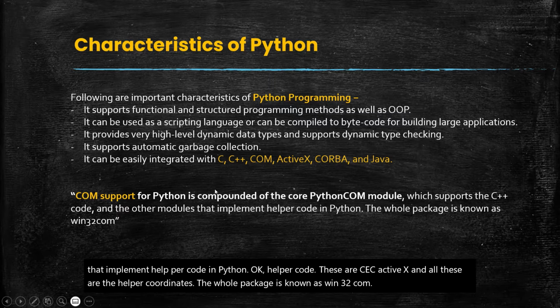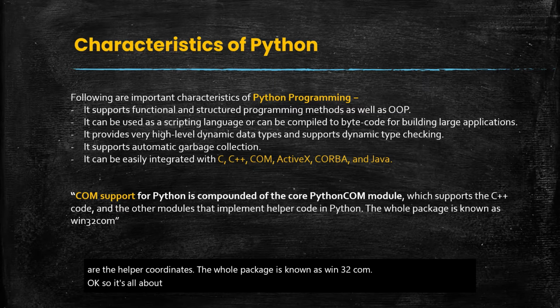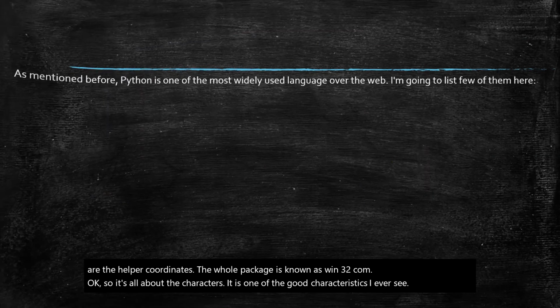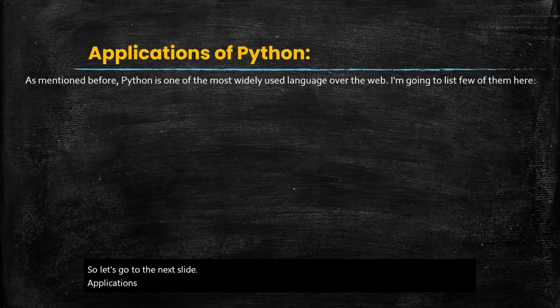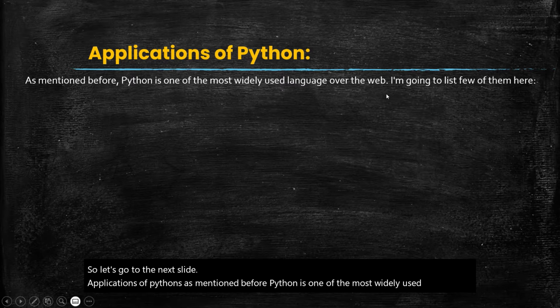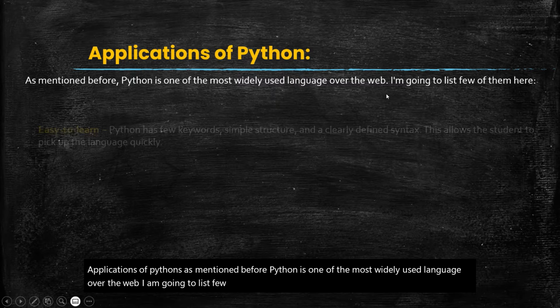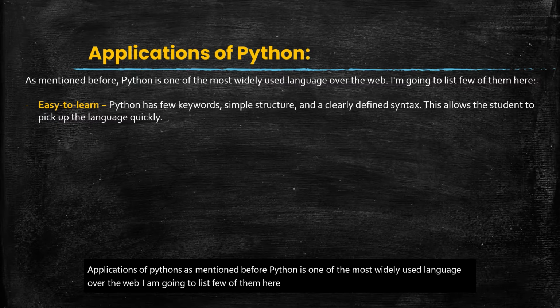Okay, so it's all about the characteristic. It is one of the good characteristics I ever see. So let's go to the next slide. Applications of Python. As mentioned before, Python is one of the most widely used languages over the web. I am going to list a few of them here. Okay, easy to learn. First thing is easy to learn.